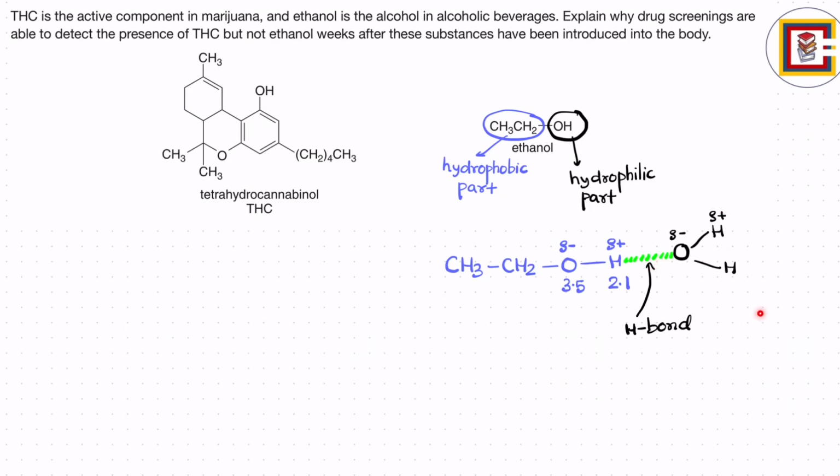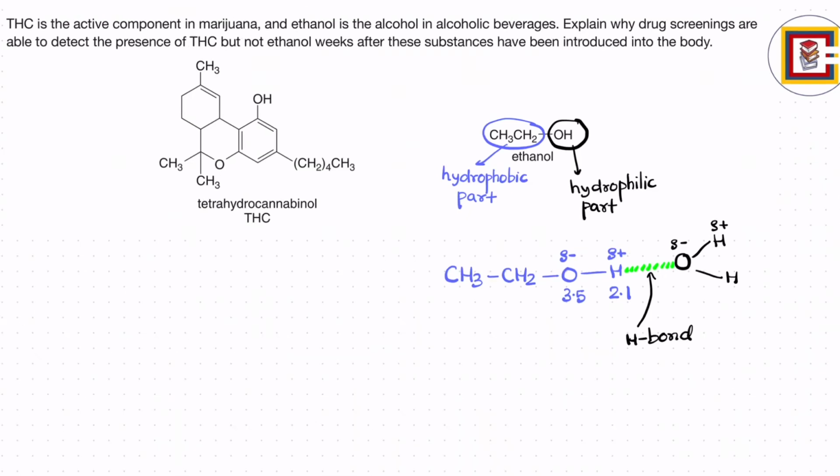One more important point for a molecule to be soluble in water is that its hydrophobic part should be smaller in size. It should be less than 5 carbons, then it is quite soluble. Otherwise, if you increase the size of the hydrophobic part, even though it has an OH part, it will be insoluble or only very slightly soluble in water. So the ethyl alcohol, because of its very small hydrophobic part, is highly soluble